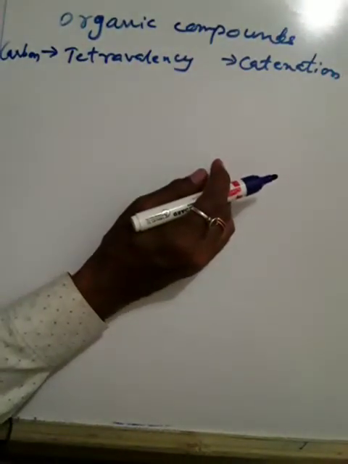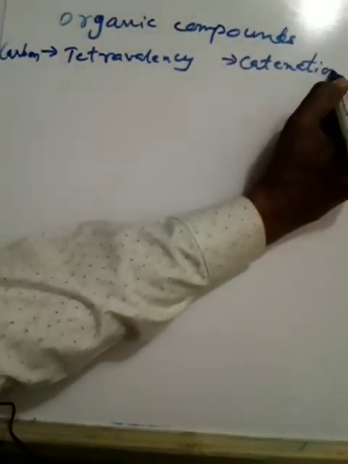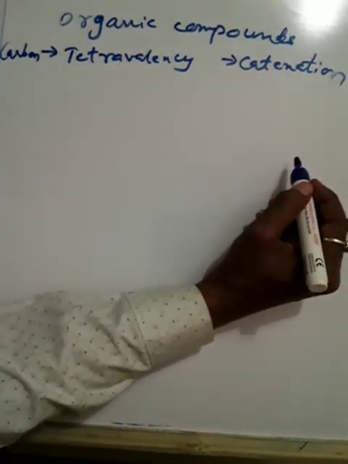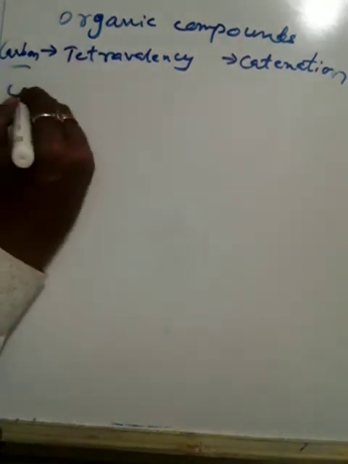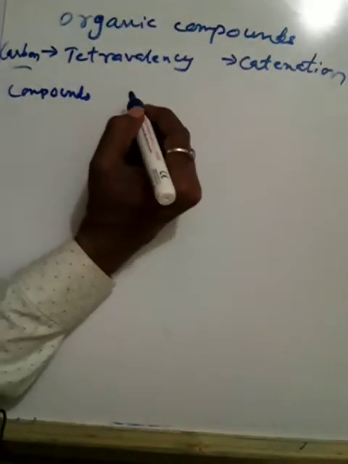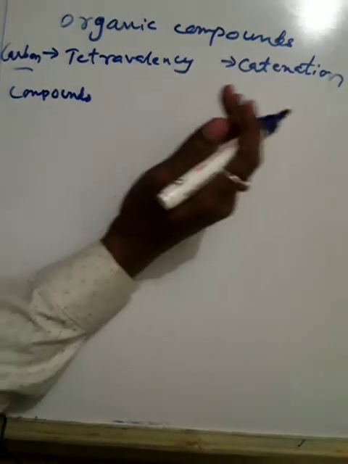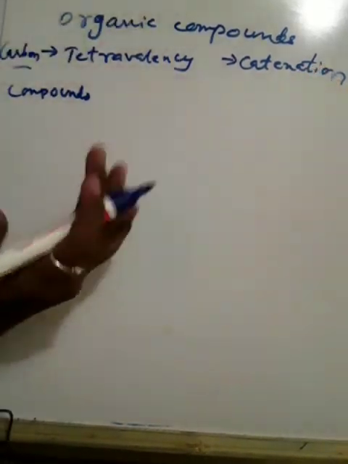These compounds were initially extracted from natural substances, and it was thought that these carbon compounds, also called organic compounds, could only be found within a living system. So there was a conception that only from living things we are able to prepare organic compounds.